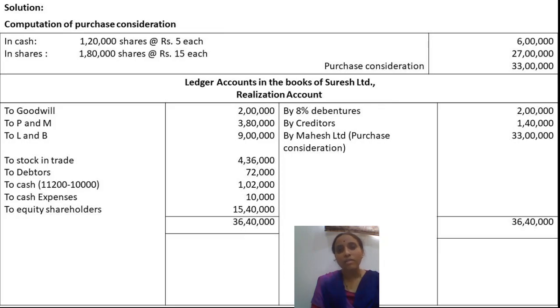And when you total the debit and credit of the realization account, we have seen that the credit total is greater, that is 36 lakh 40,000. The debit total is lesser. So the balancing figure, that is the realization profit, is transferred to the equity shareholders account. The realization profit is 15 lakh 40,000, which is transferred to the equity shareholders account.